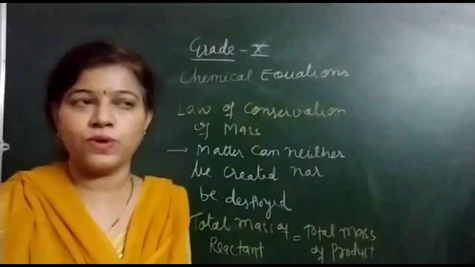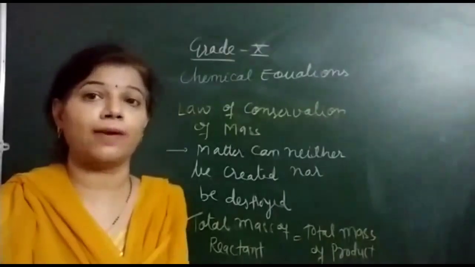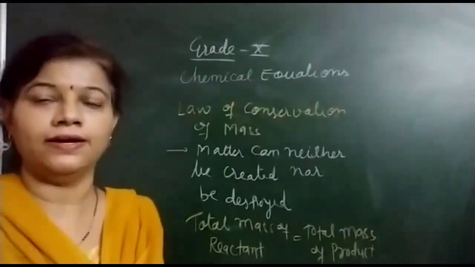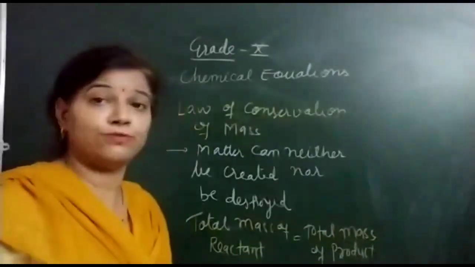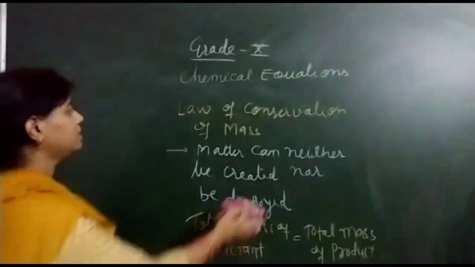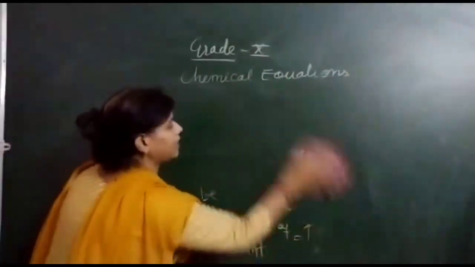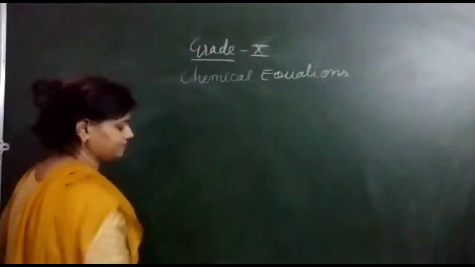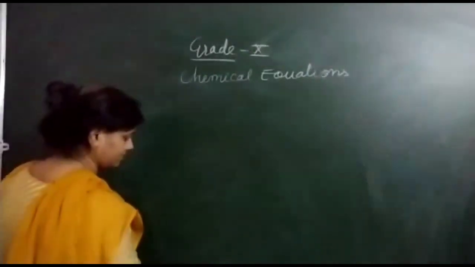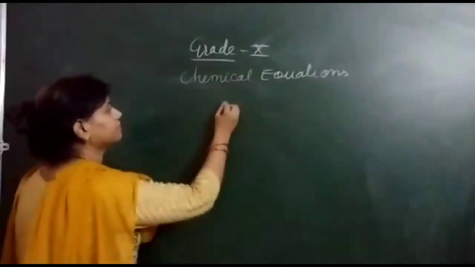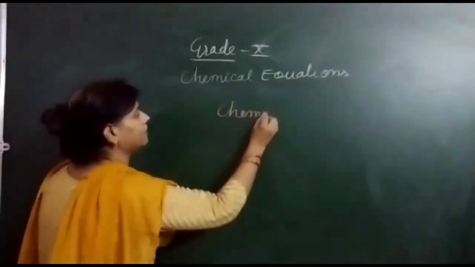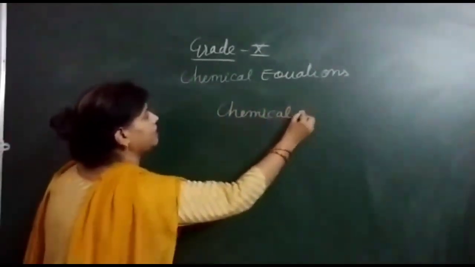So for this, first we have to know how many types of chemical equations are there. Clear? So let's see how many types of chemical equations are there. So whenever I am talking about the chemical equation, types of chemical equation.